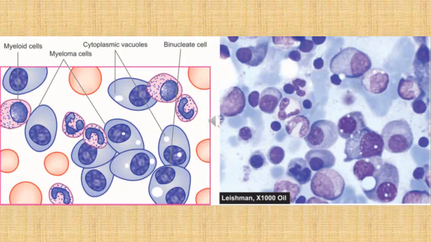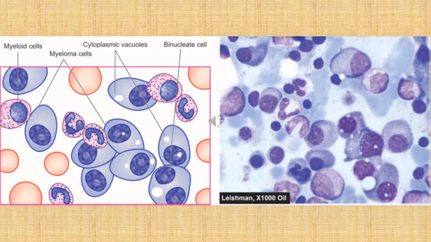This slide shows a line diagram of myeloma cells in bone marrow on the left side, and a photomicrograph of a myeloma cell in bone marrow aspirate on the right side. On the left side we can see these egg-like cells which have an eccentric nucleus, and many binucleate forms we can also identify. We can see this deep blue colored cytoplasm, which is due to the presence of large amounts of ribosomes, and we can see an eccentric nucleus.